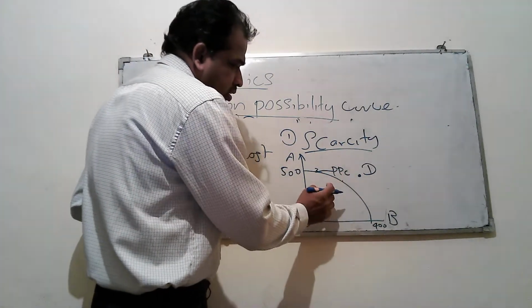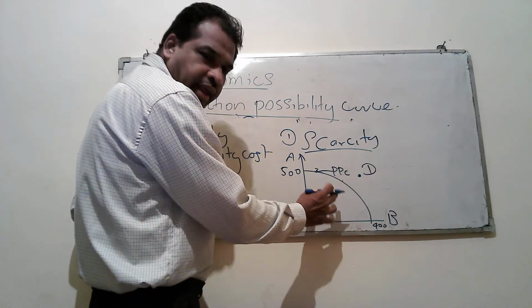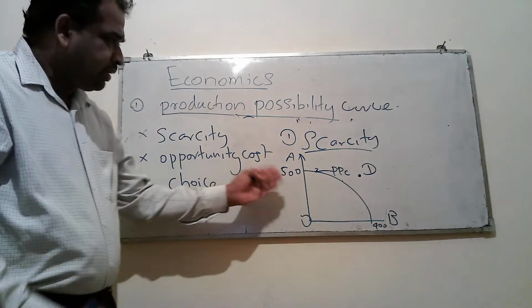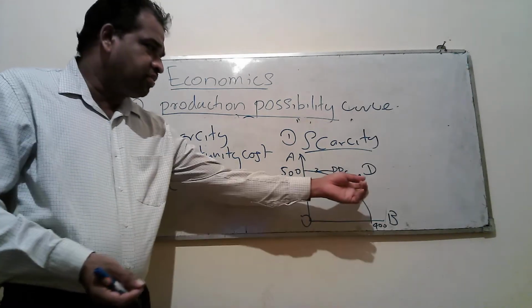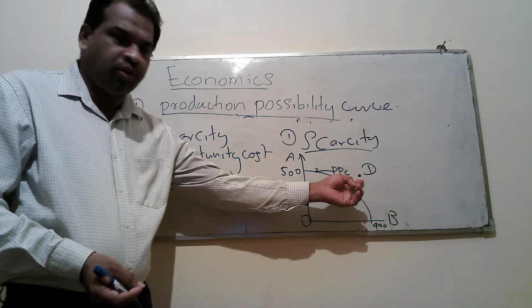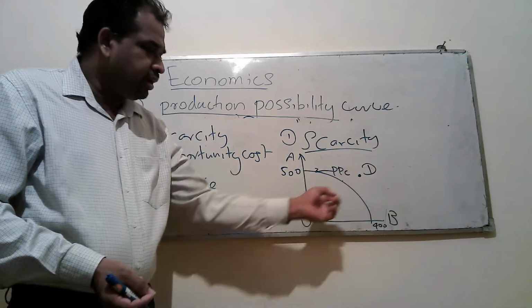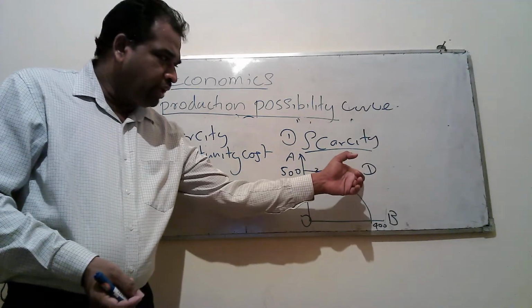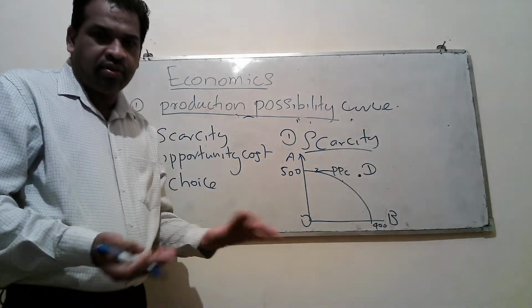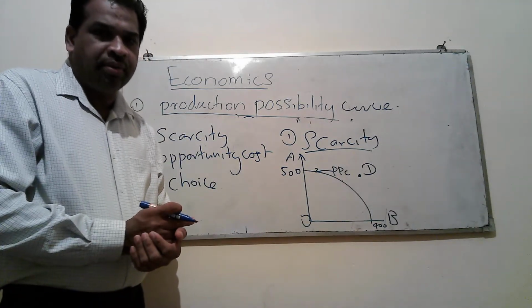Therefore, this is the diagram which we can use to explain the concept of scarcity. At the moment, you can't achieve this. This is the scarcity, because this is our target, but at the moment we are on the curve. We can't achieve this target because our resources are limited.